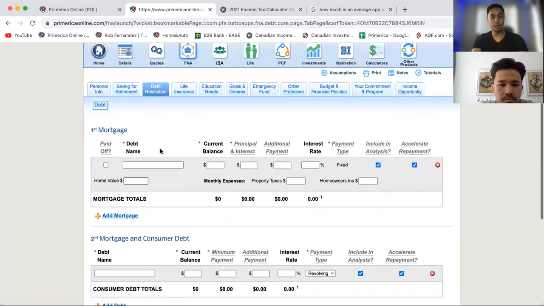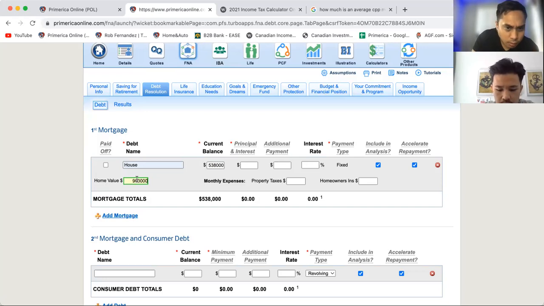So I asked him about his home. So let's go house 1. Okay. So current balance on it is 538,000. And the value of that house is about 980,000. Is that right? Is that too many zeros, or is that right? 980, yeah. That looks right. Yeah, that's 980,000. Nice. And then remember the interest rate you put in. He says 2.09.